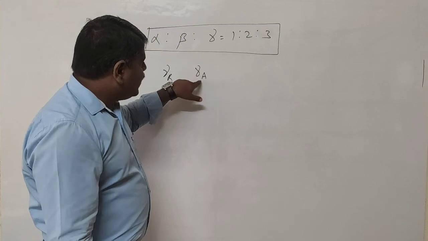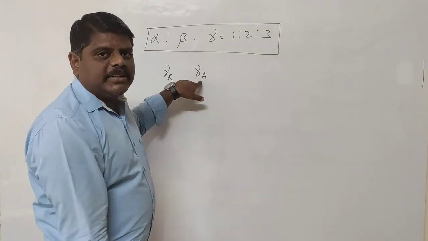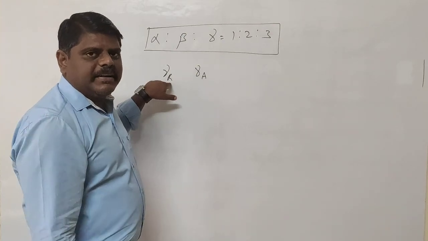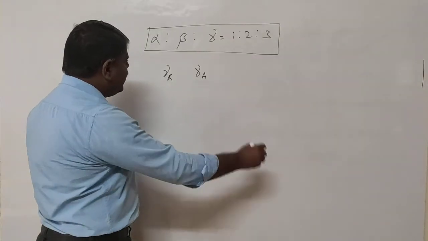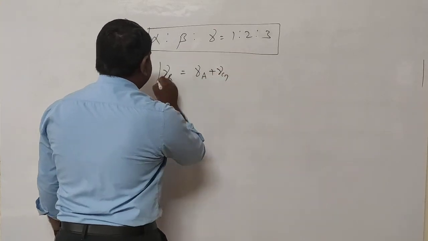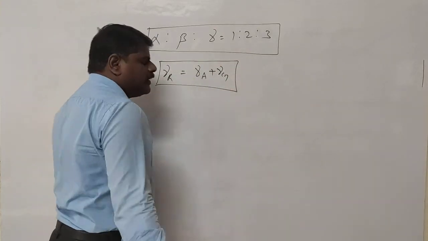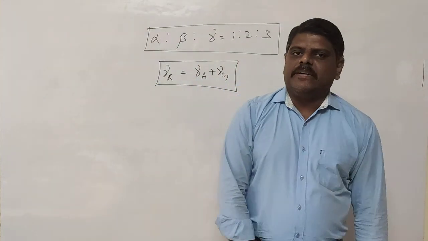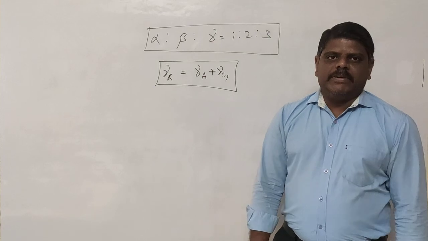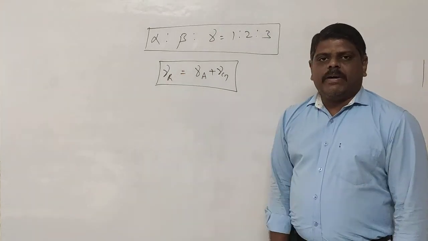Remember that the coefficient of apparent expansion depends on the expansion of the container, but the coefficient of real expansion does not depend on the container. The relation between them is gamma R equals gamma A plus gamma G, where gamma G is the coefficient of expansion of the container. The expansion of liquids is greater than that of solids. These are the topics we have discussed.